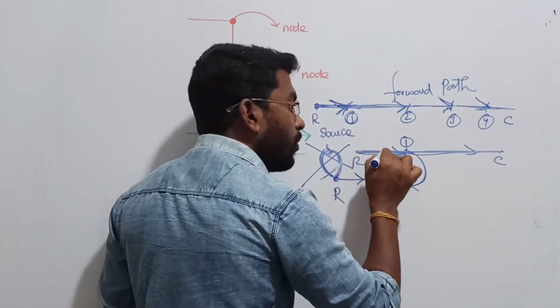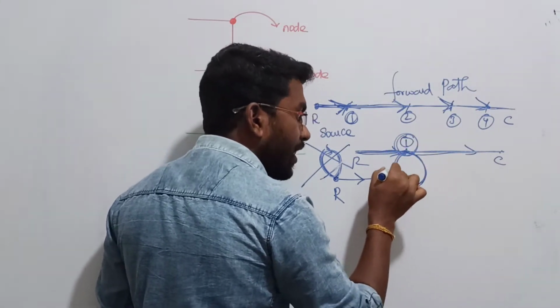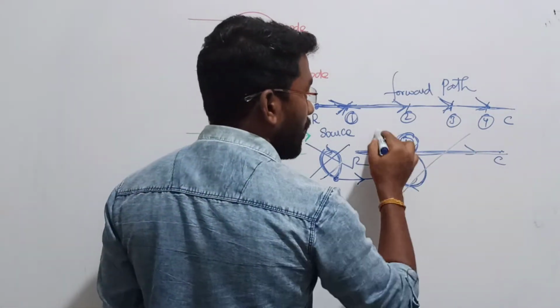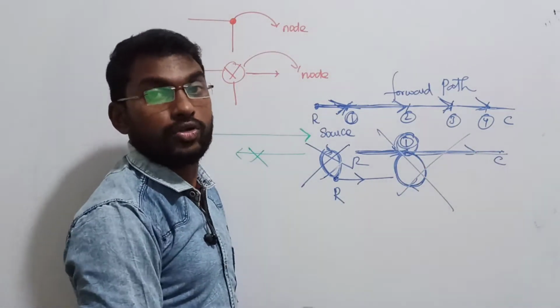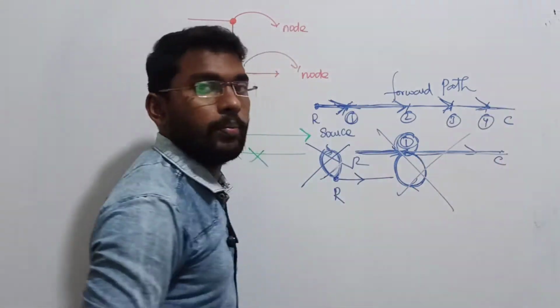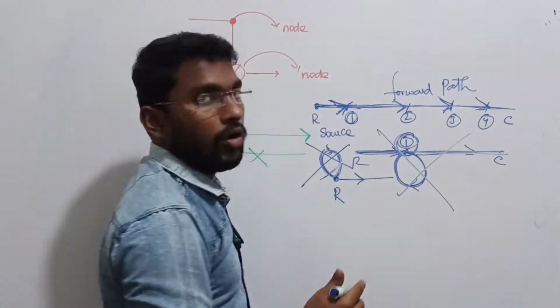Why? The moment you are coming here, you are already crossing this node. Now I am taking this path, and again I am getting back to the same node and then I am going. Such types of paths cannot be considered as forward paths. Try to get a clear idea. A forward path means a path with non-repeated nodes. Only a non-repeated nodes path is treated as a forward path, right?